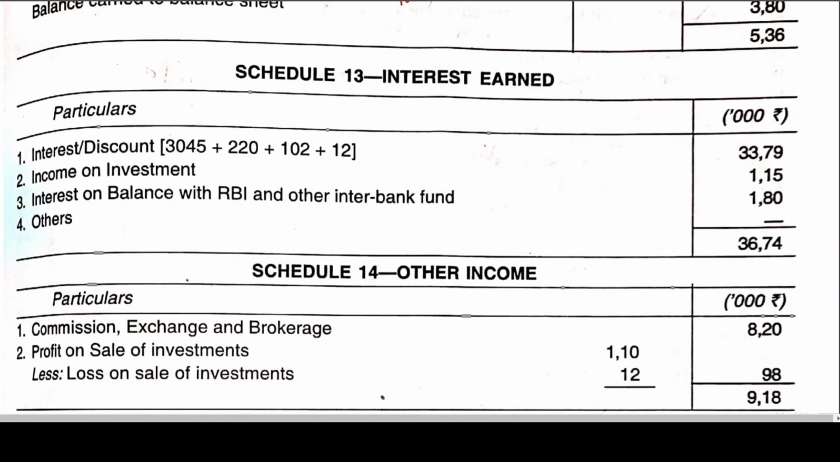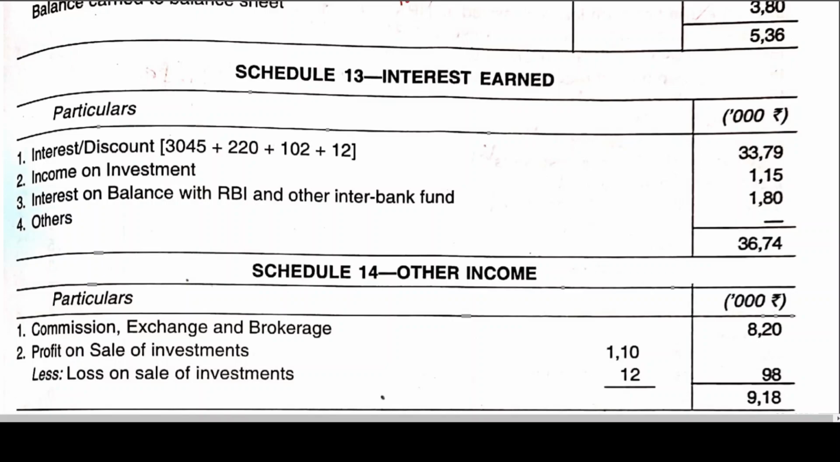Schedule, that is interest earned. I have already told you interest and discount 30/45. What are the items that have been adjusted from 30/45? I have told you already: tax provision for the year 220, 102 provision during the year for doubtful debts, and loss on sale of investment. These three have been adjusted from income earned. So that is the reason why you are adding it back.